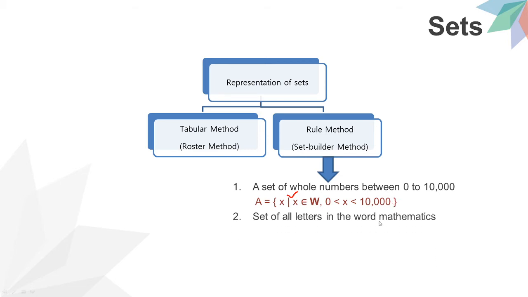Now, set of all letters in the word mathematics. See, it's only mathematics. In the previous one, we have done mathematics here. So, B is equal to, here A, B, C, whatever the alphabet, you can take it from A to Z. It's not compulsory that you have to take B here. It's not compulsory that you have to take A here. So, flower bracket open, x such that x is a letter of the word mathematics.